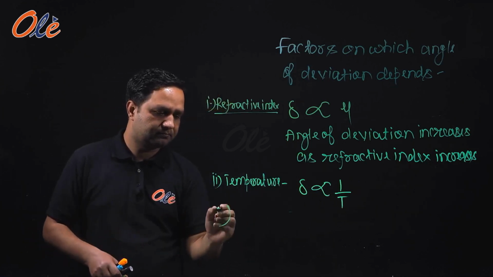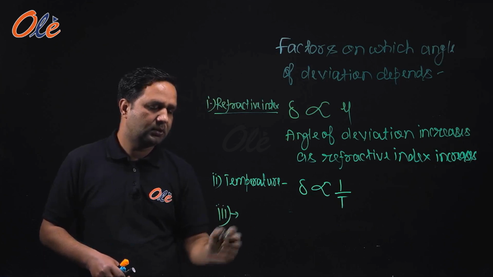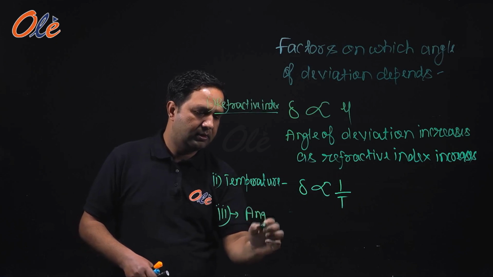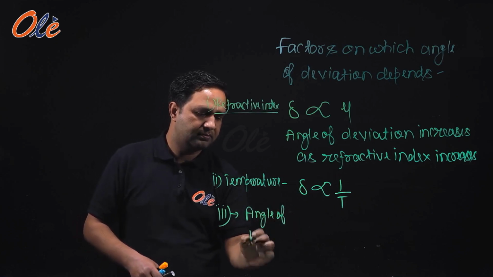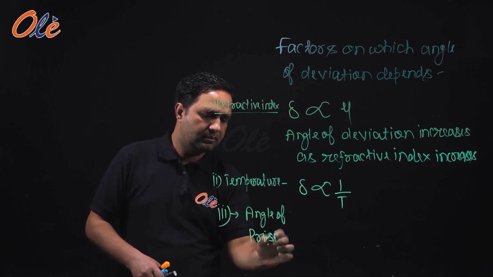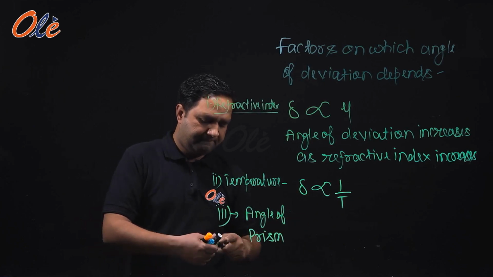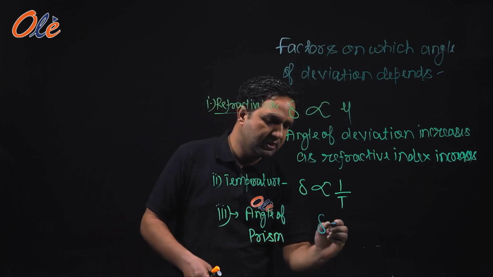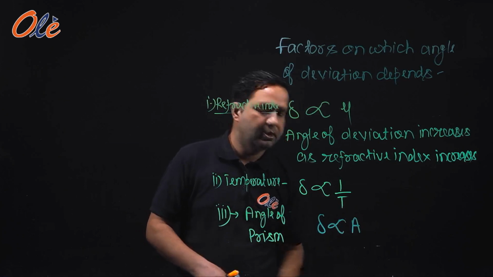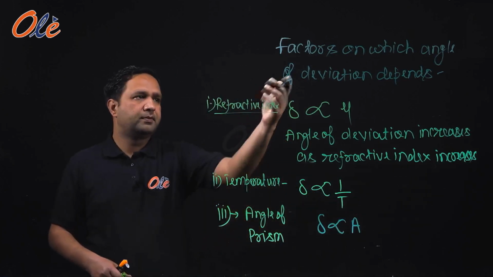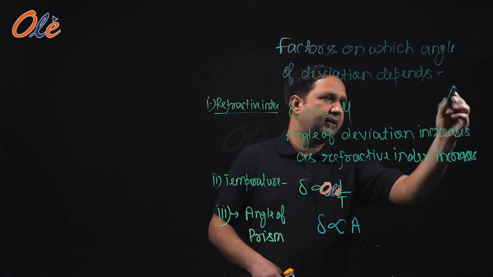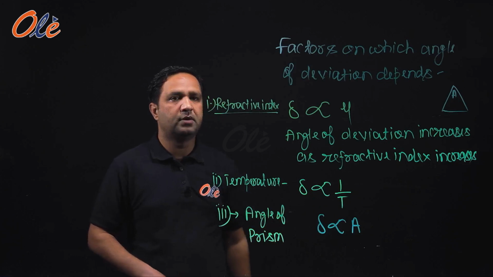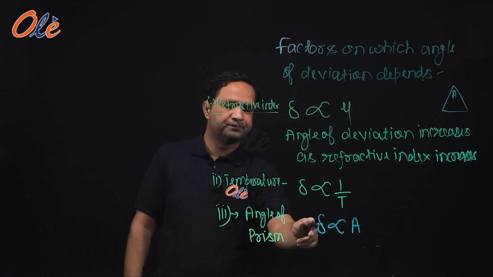Third one, angle of prism. Angle of deviation is directly proportional to angle of prism. Del is directly proportional to A. The larger the angle A of the prism, the larger the angle of deviation will be. So it is directly proportional to del.